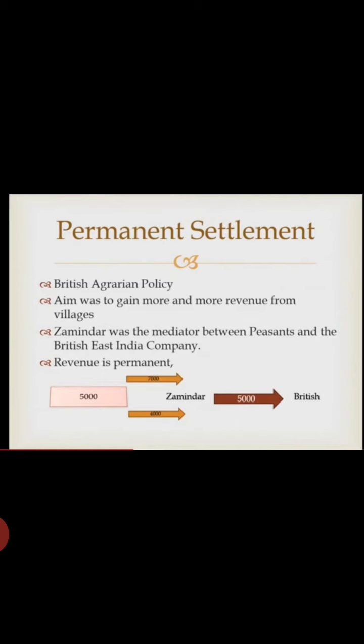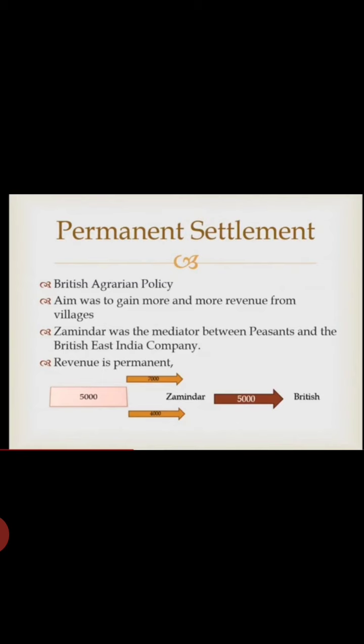But at the time of crop failure and at the time of famines, the amount was still fixed. That is, it was the responsibility of the zamindar to pay the tax to the British government. Like at the time of crop failure, if the peasants are not paying the amount that was fixed, suppose they were paying 4,000 only, the British government was nowhere responsible for this. That is, either it is a profit or loss, the zamindars were responsible. They have to pay the tax, that is 5,000, that was decided by the British government.